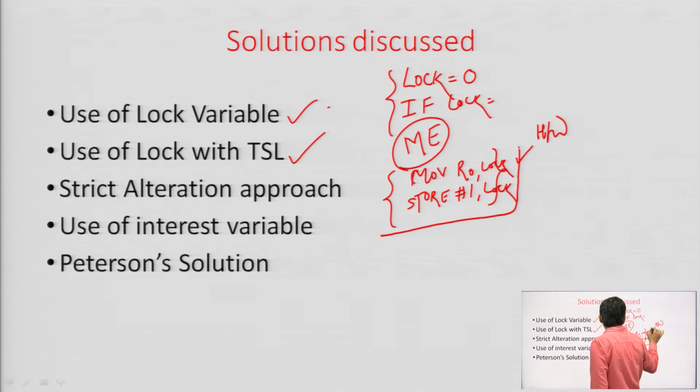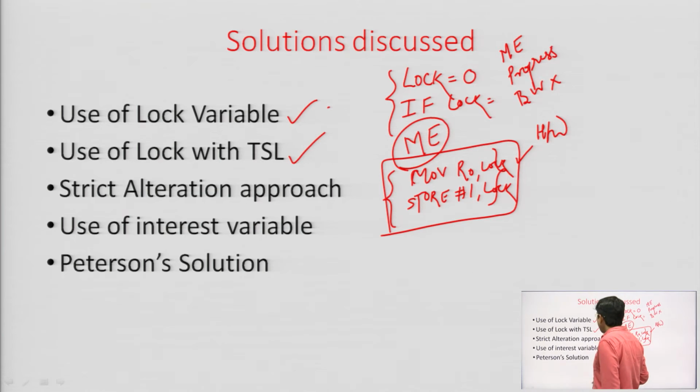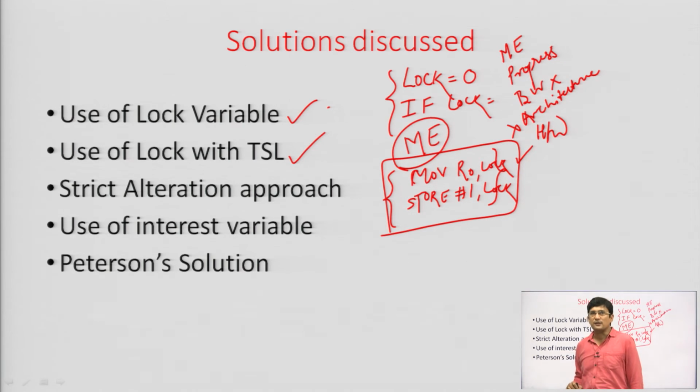Since this is a hardware solution, this was not an acceptable one. It was satisfying the mutual exclusion, it was satisfying the progress property, but it was not satisfying the bounded waiting, and it was not architecturally neutral because it is a hardware solution. A hardware solution can never be architecturally neutral. So, two properties were satisfied, but two were not satisfied in this case.